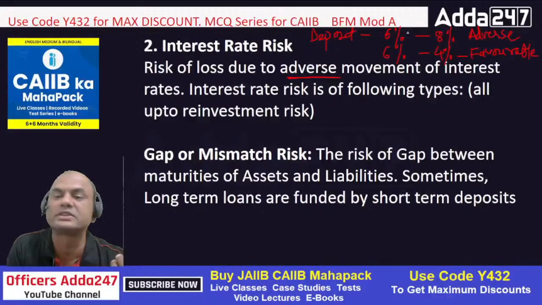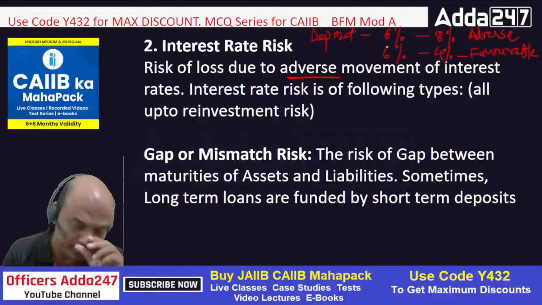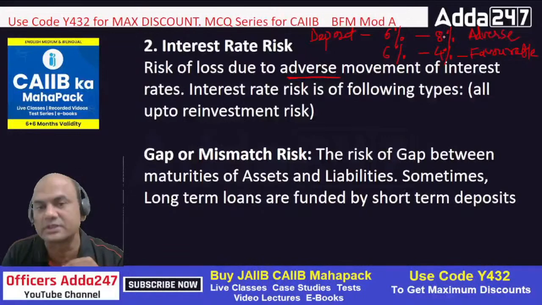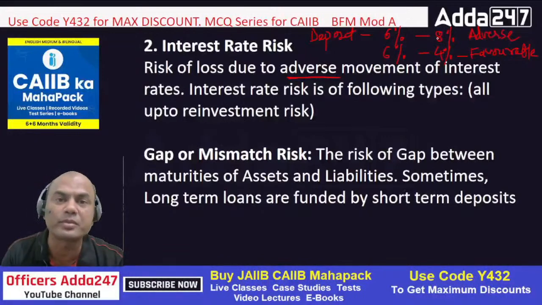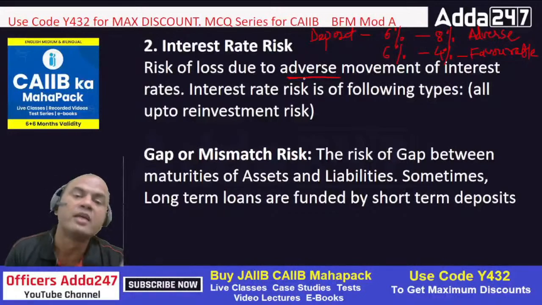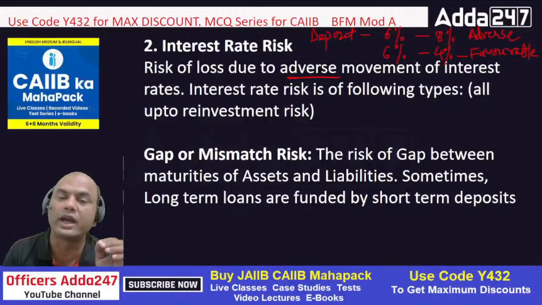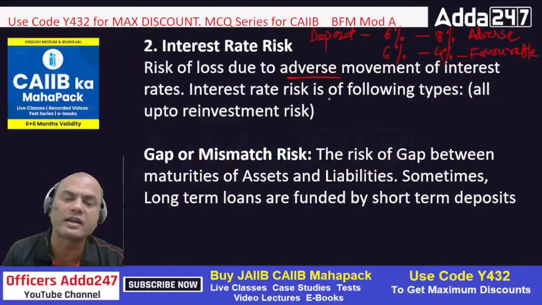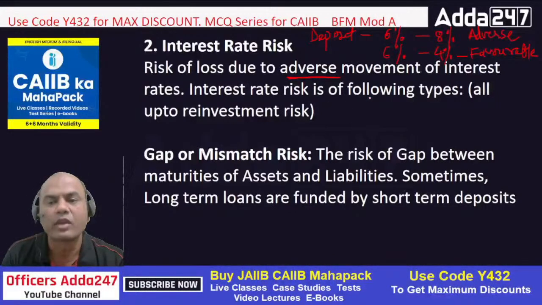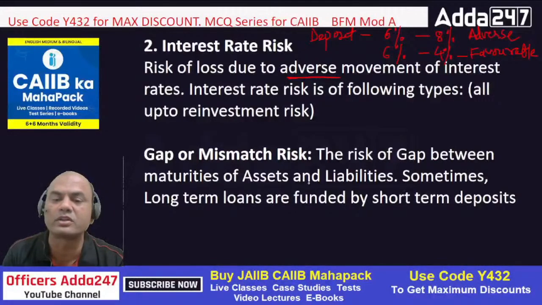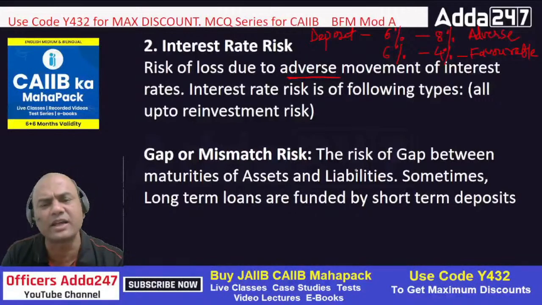Similarly, vice versa, reverse is the case for loans. If the loan rate is 6% and it goes to 8%, then it is favorable for me because I will be getting higher rate of interest, and vice versa over here, right? So risk of loss due to adverse movement of the interest rates is known as the interest rate risk. This interest rate risk is of the following types. Which one? Gap or mismatch risk. The risk of gap between the maturities of assets and liabilities. This is basically gap or mismatch.